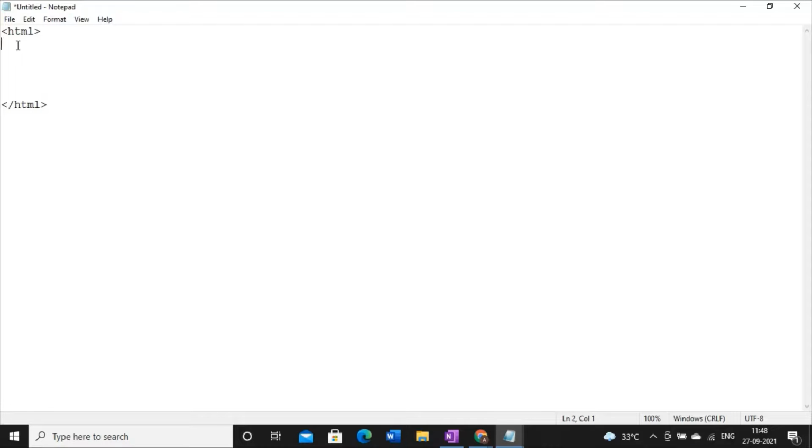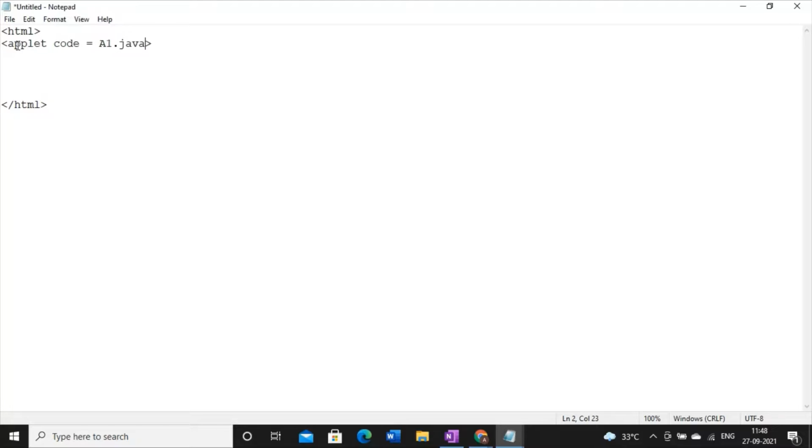Now, in order to write applet code, here you have to write another tag where you have to write applet code is equal to. Now here you have two choices. Either you can use double quotes or you can avoid them. And here you have to write the name of the file in which you have your applet code, that is a1.java.